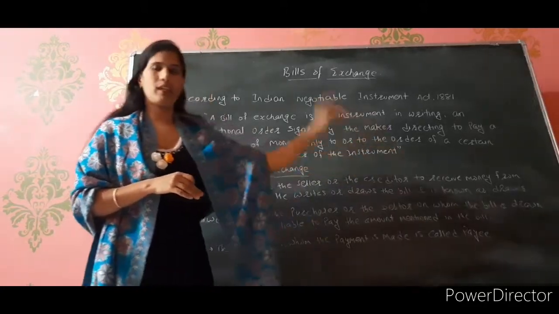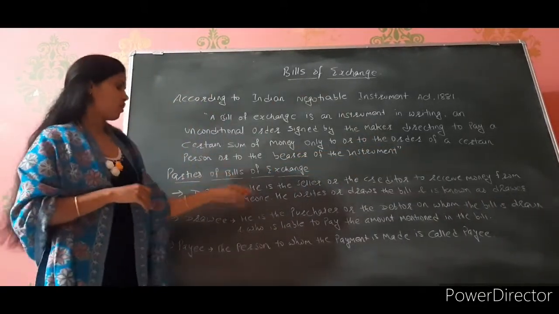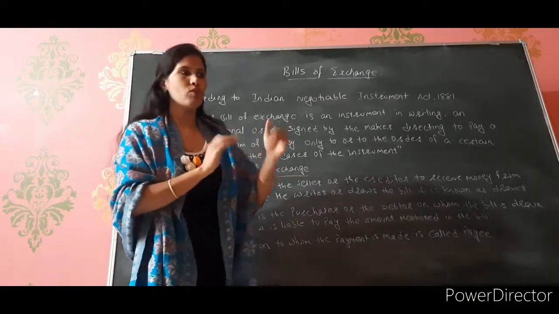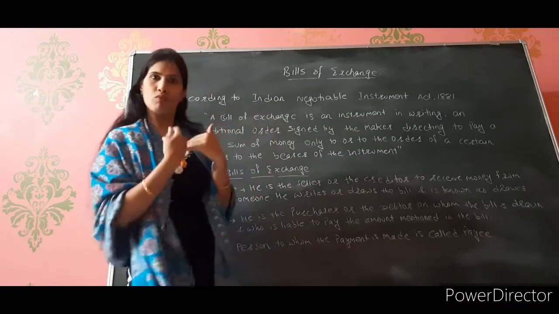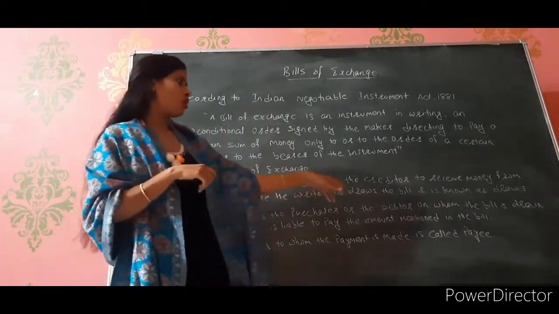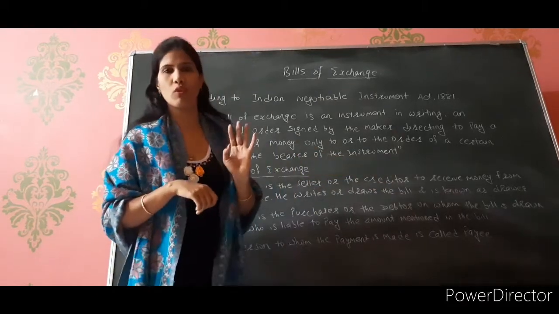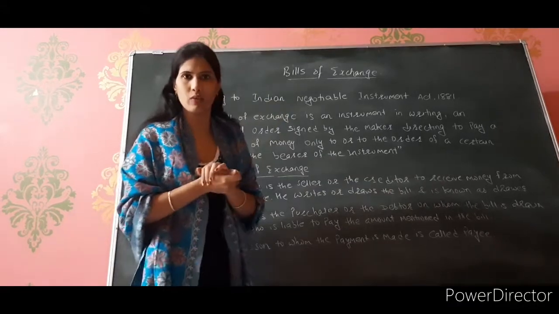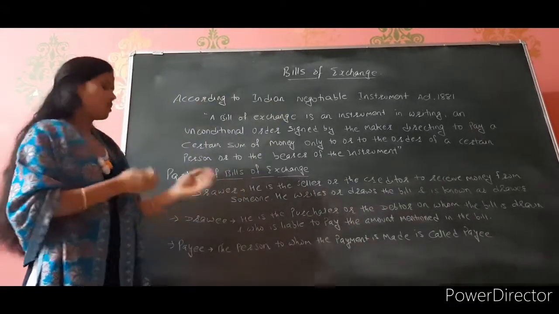To receive money, उसे money receive करना है from someone. Someone means, suppose, me. I have purchased goods from X. So he has to receive money from whom? From me. So he will draw a bill on me. He writes or draws the bill and is known as drawer. वो बिल बनाएगा, नाम लिखेगा, साइन करेगा और मेरे पास देगा उसे. Right?